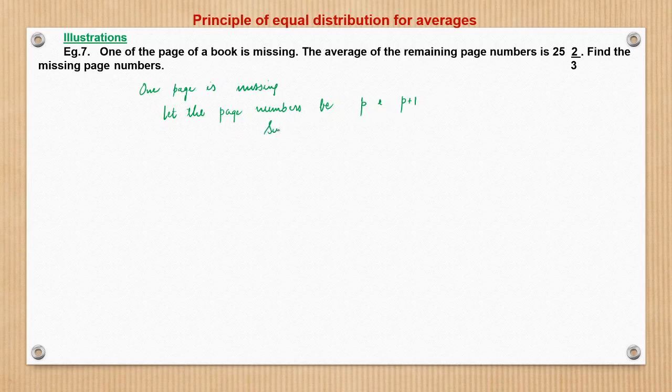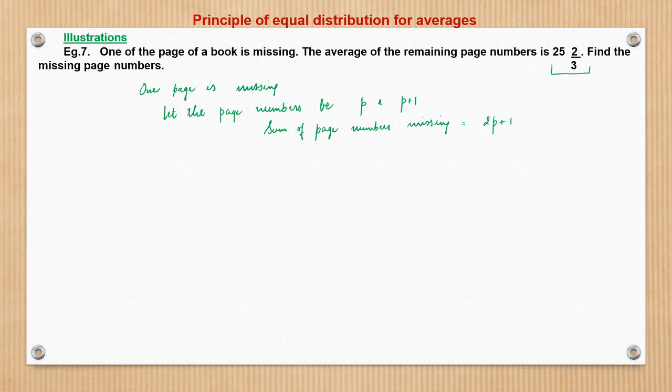Sum of page numbers missing is 2p plus 1. Now see what happens. The average of the remaining pages is 25 whole 2 by 3. We know that a page number would be consecutive only, right?